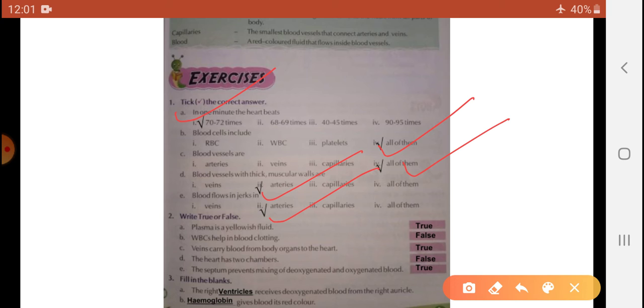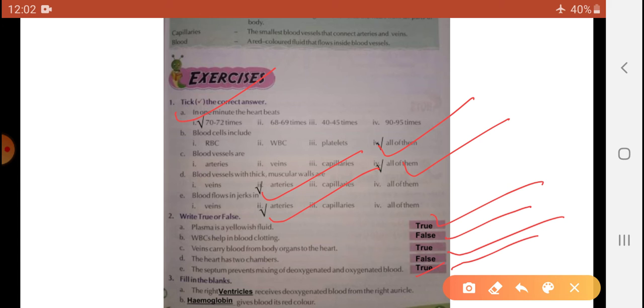True and false. Plasma is a yellow fluid. True. WBC help in blood clotting. False. Veins carry blood from the body organs to the heart. True. The heart has two chambers. False. The septum prevents mixing of deoxygenated and oxygenated blood. True. Now see, fill in the blanks.